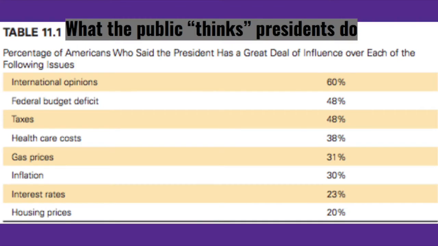So anyway, recent polling shows what Americans think presidents influence, such as international opinions, and I would say sort of, since they're the head of the nation. The next one is the federal budget deficit, which they can propose, right? And they can give it to Congress, they can set their priorities and beg and be a cheerleader, but Congress is the one that decides that ultimately, right? Taxes is the next one, which again, Congress decides.